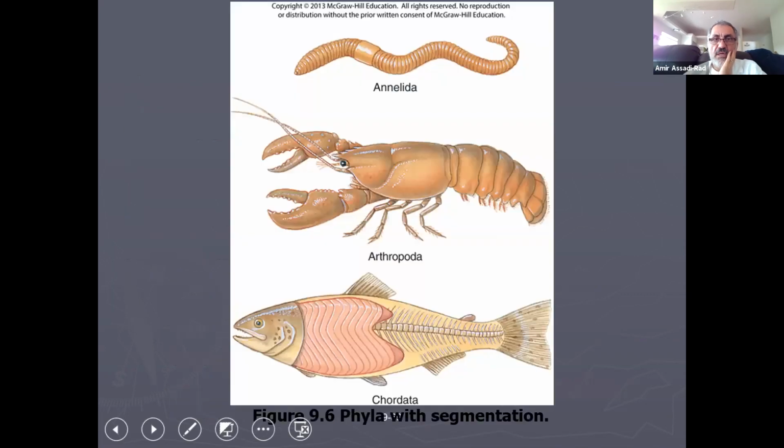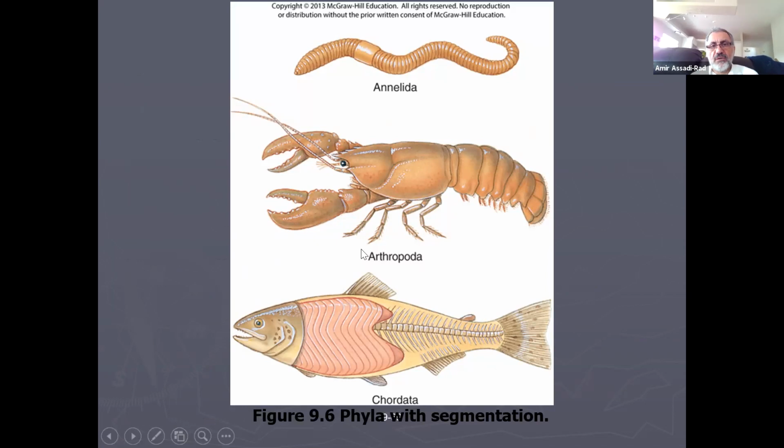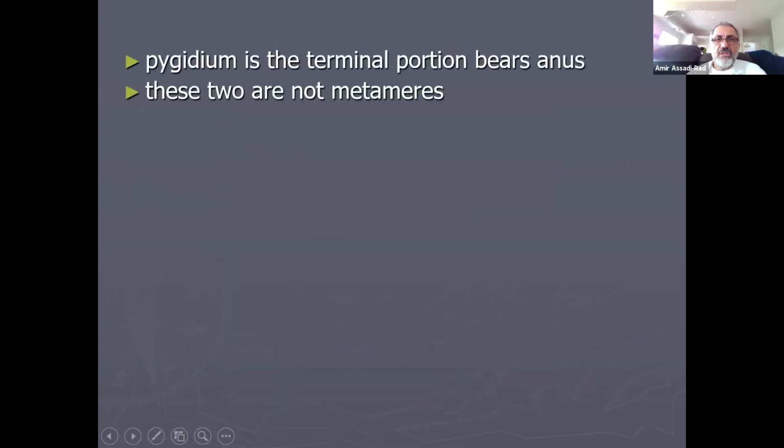Okay. So here are the animals we were talking about: the chordates, the arthropods, and of course the annelids are segmented, and I talked about that a little bit. Pygidium is the last segment in these animals. They are segmented, for example, this is the head of the animal, this is the posterior end of the animal. So that segment, the very, very last one, is called pygidium.